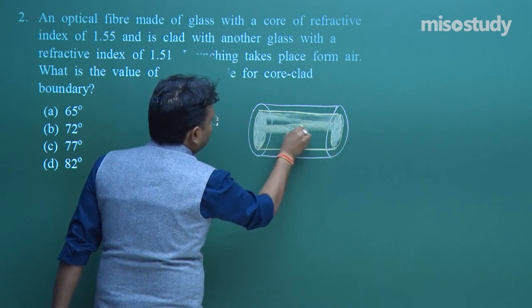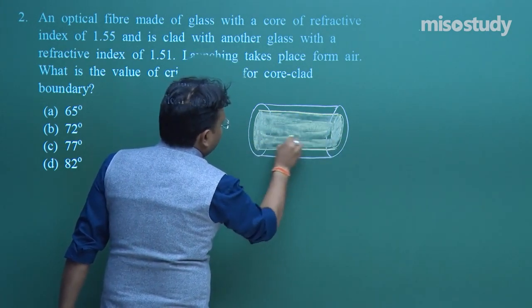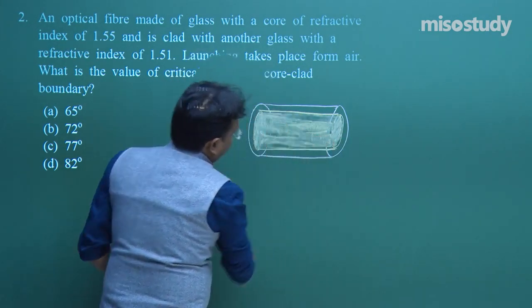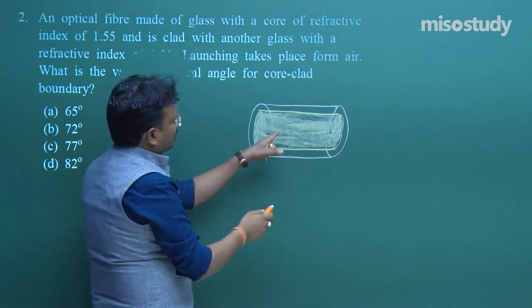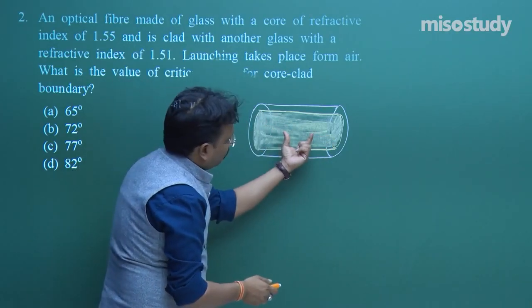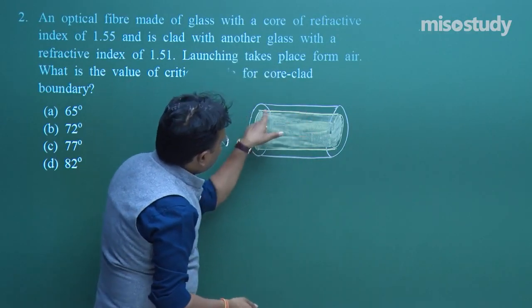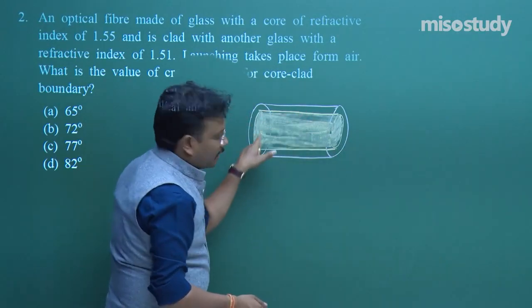This is the core, and the white boundary is your cladding. Fine. So now this is the core, meaning the refractive index of this core is different, as given in the problem, and the refractive index of the cladding is different.